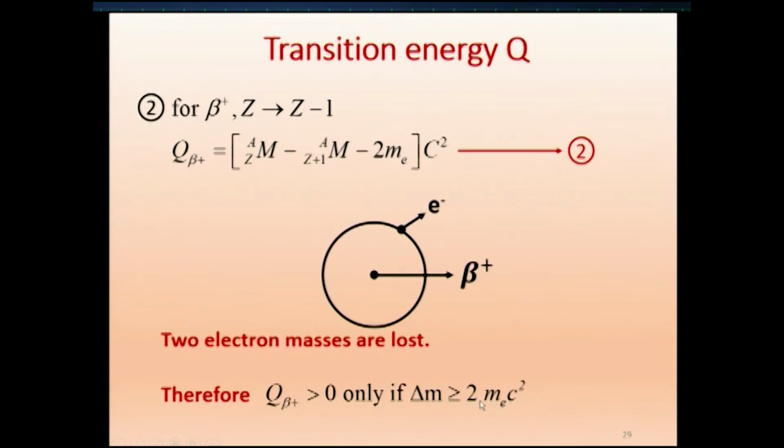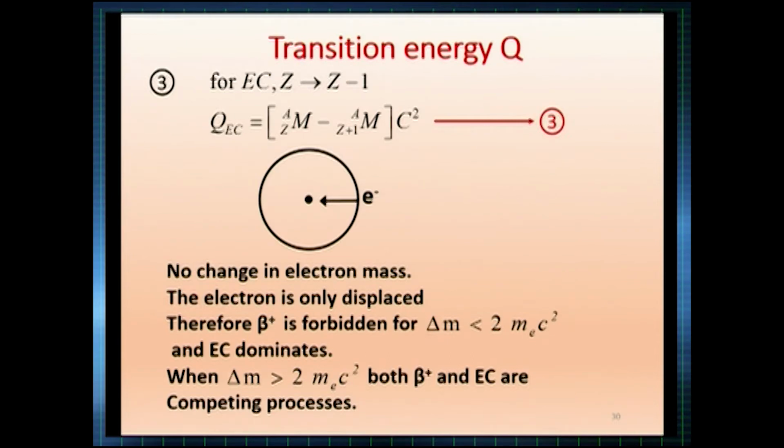Now, we will go to the third one, electron capture. Here, in electron capture, Z will become Z minus 1, because the nucleus will pull one atomic electron into the nucleus, thereby Z becomes Z minus 1. So, the Q value of EC is M(A,Z) minus M(A,Z minus 1), where this is the parent mass and this is the daughter mass, times c squared. That is equation 3. This is the energy.